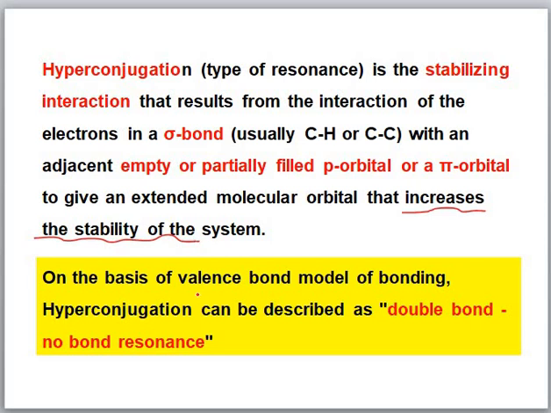On the basis of the valence bond model of bonding, hyperconjugation can be described as double bond, no bond resonance. Here, a very important term: this type of resonance involves double bond and no bond. The sigma bond is broken down and the hydrogen or carbon atoms are not set free to move.